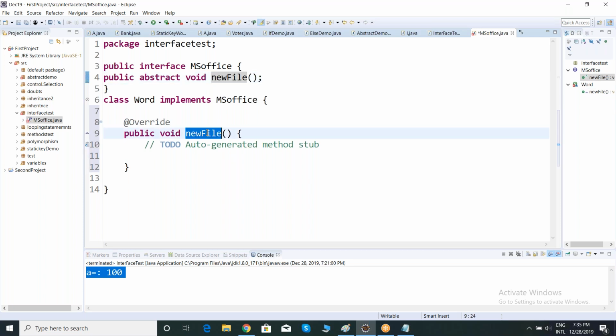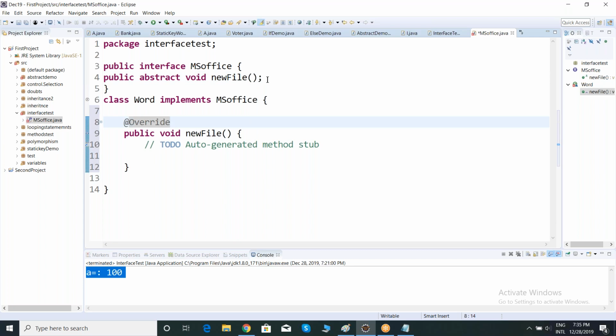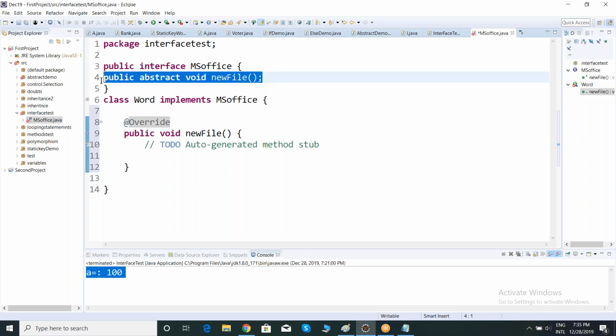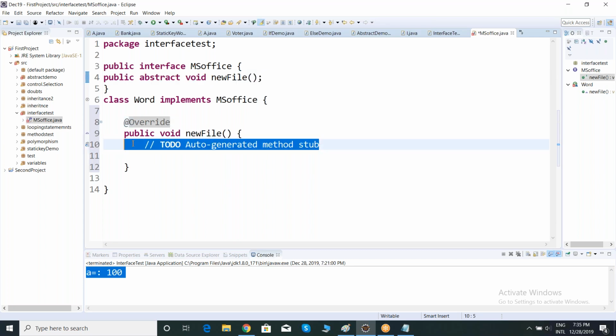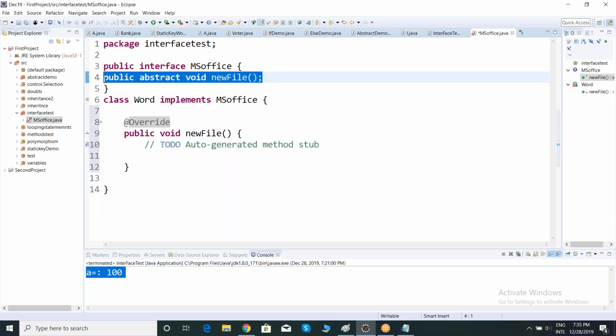Now this is also overriding, but there is no implementation there. Anyway, I have implementation in between two classes. I'm talking about if there are two classes, and you are not satisfied with the parent class implementation, then override it in the child class. Now here, in an interface, my method does not have the implementation.